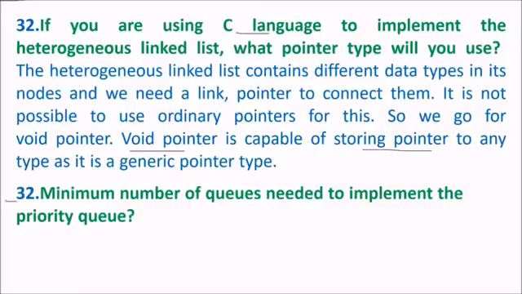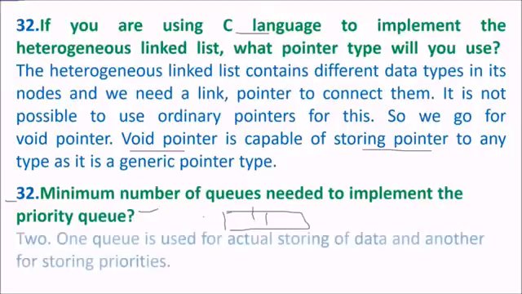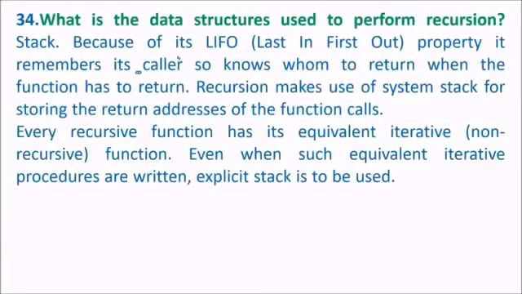33: minimum number of queues required to implement the priority queue. There will be two queues required, one for the elements and the other for storing the sequence actually. So one queue for actual storing and the other for storing the priorities. Then, what is the data structure used to perform recursion?